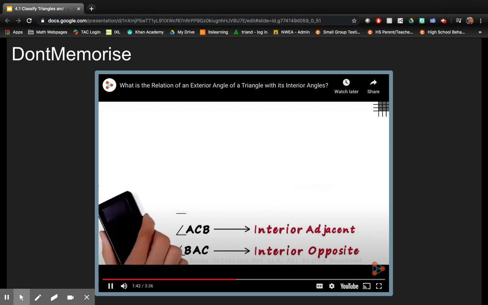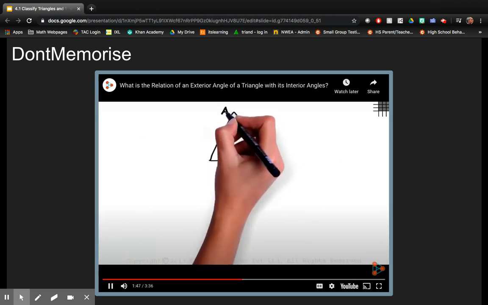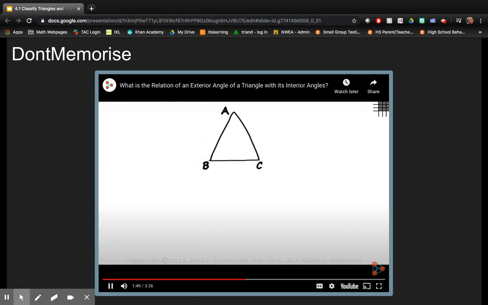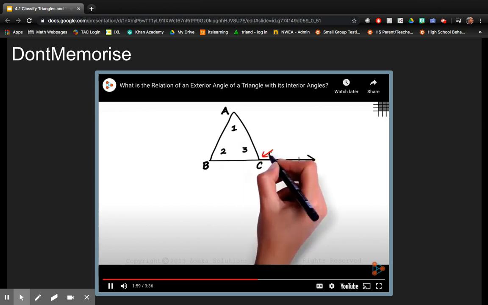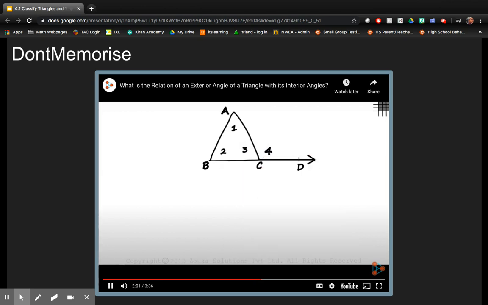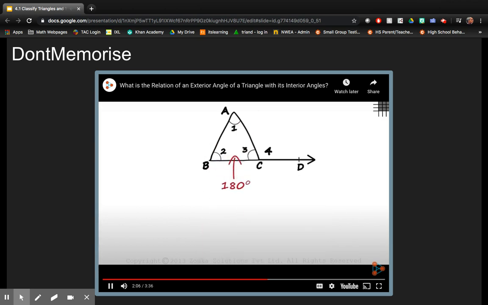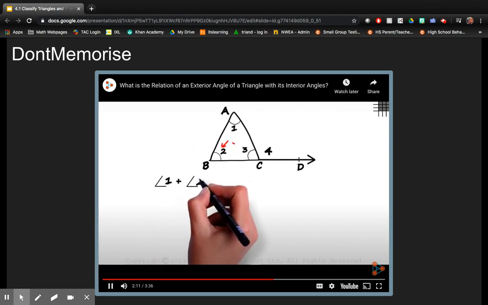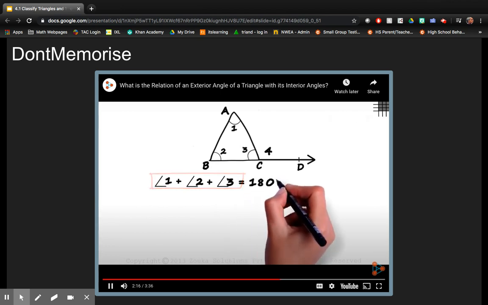Let's erase this and form a new triangle. Let's call it ABC. And we extend side BC to point D. For convenience, let us name the interior angles 1, 2, and 3 and the exterior one as 4. We know that the sum of interior angles of the triangle is 180 degrees. The sum of interior angles is angle 1 plus angle 2 plus angle 3. This sum should equal 180 degrees.